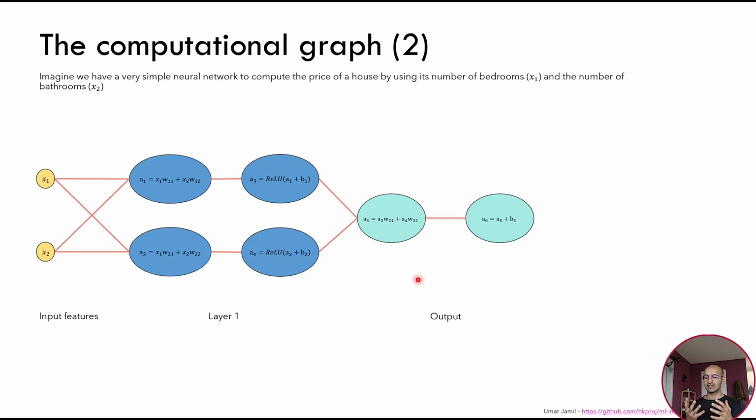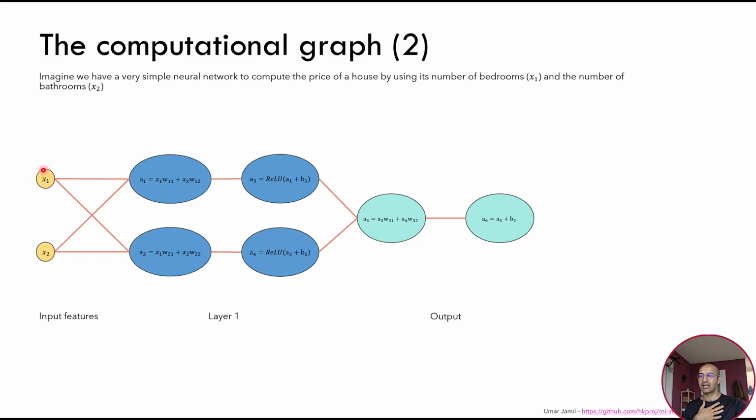PyTorch will convert this neural network into a computation graph. What does it mean? It means that each node will become an operation that is performed on the input subsequently to arrive at the final output, which is the price of the house. In this case, this is actually a simplified version of the computation graph. The computation graph usually is made up of more nodes than the one you see here, because each single operation is a node.